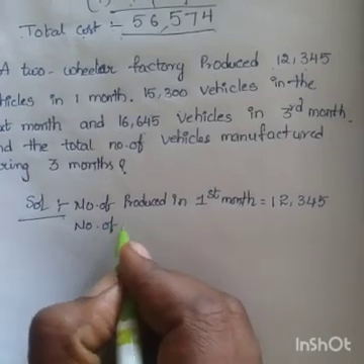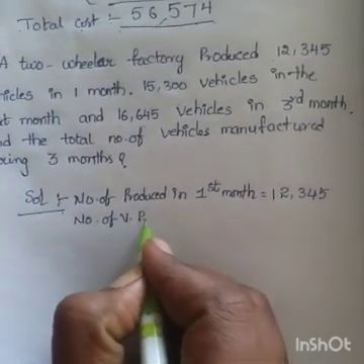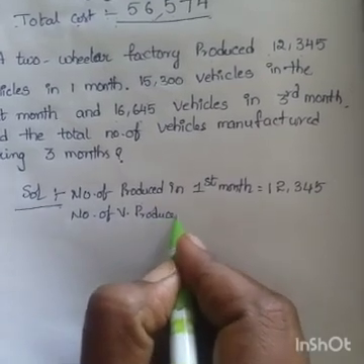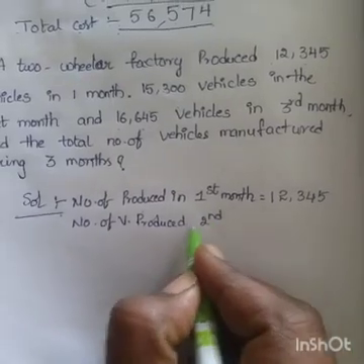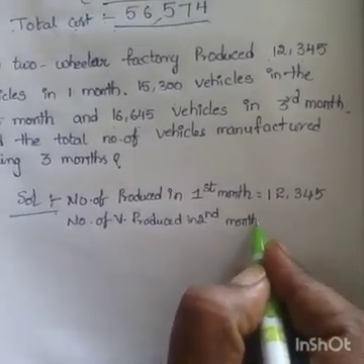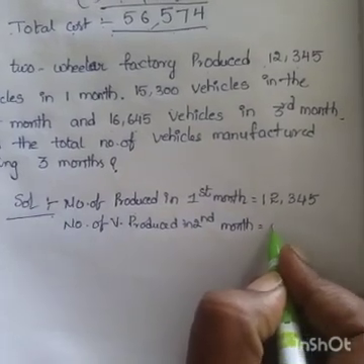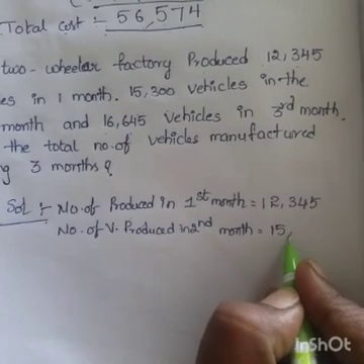Next, number of vehicles produced in second month. Okay, in second month, 15,300.